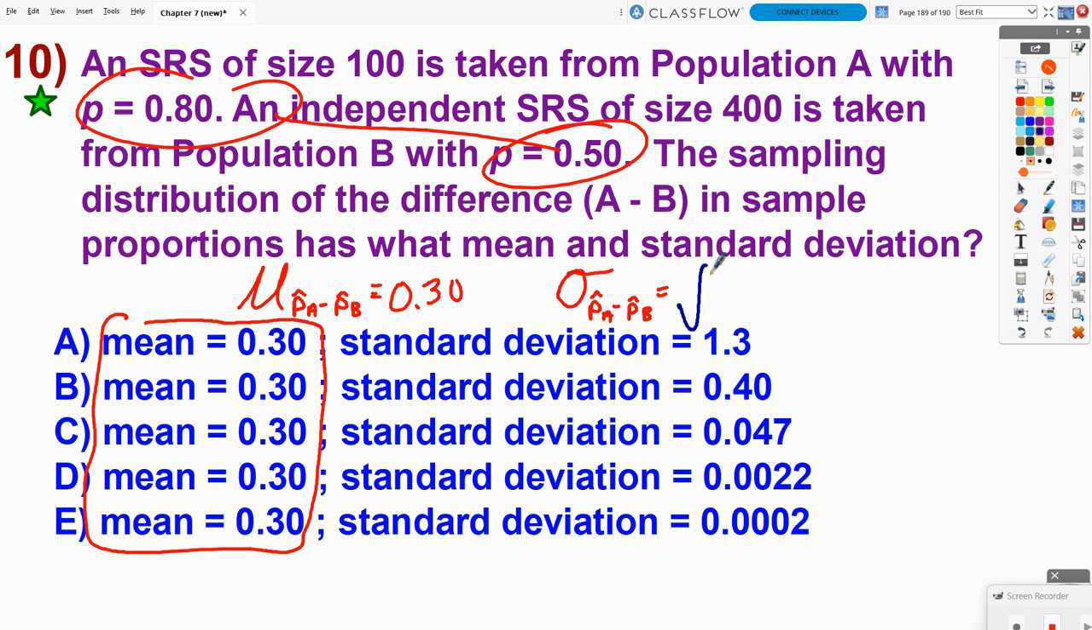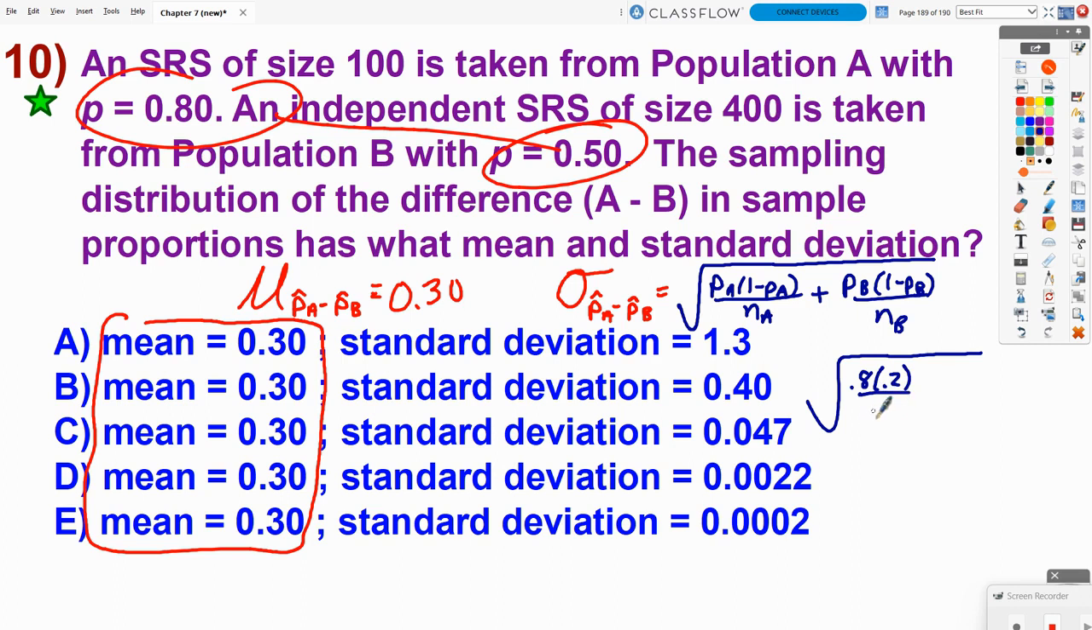So this ended up being a giant square root. This would be P sub A times 1 minus P sub A divided by N sub A. And then we do the same thing with population B: P sub B times 1 minus P sub B divided by the sample size of B. So inside the big square root, we've got 0.80 times 20% divided by 100, the sample size of that one, plus 50-50 divided by not 100, but they increased the sample size to 400 for that one. So we have to figure out, what does that come out to be exactly?